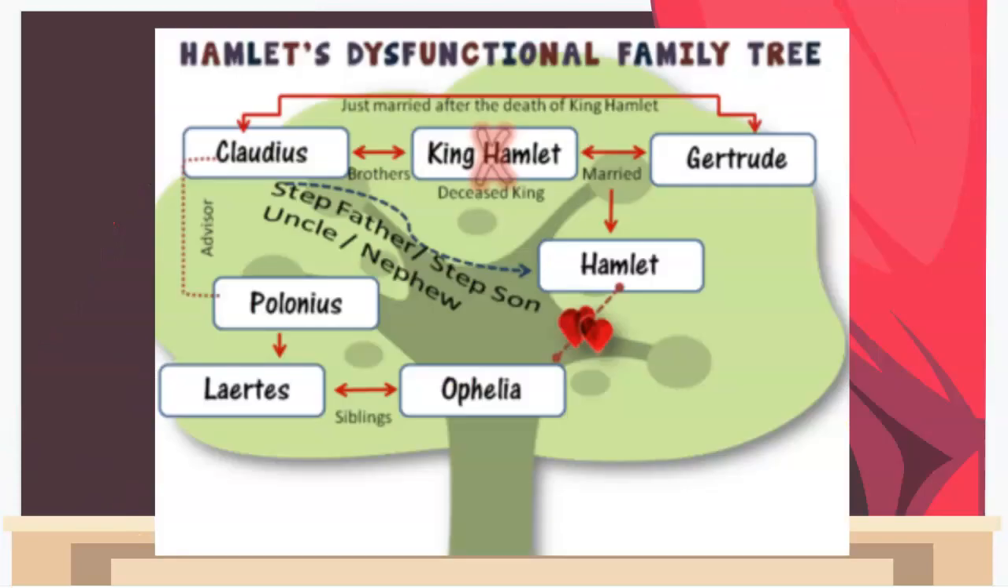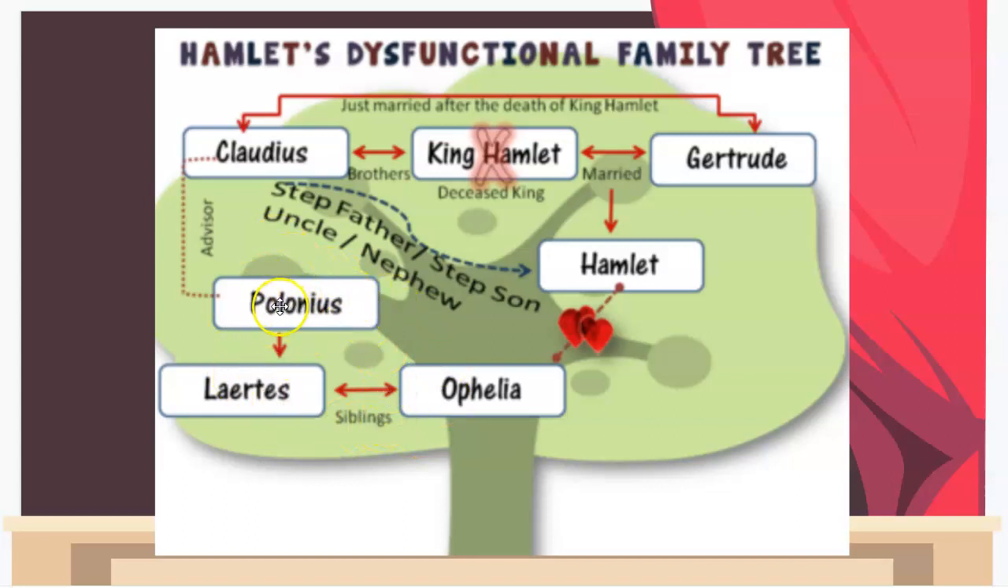Okay? Here we have the family tree of Hamlet, finding that when we did homegoing, the family tree was very important. So here we have this idea of King Hamlet was married to Gertrude. Together they had Hamlet. They only had the one kid. King Hamlet died, and his brother Claudius almost immediately married Gertrude. So now Claudius is the stepfather of Hamlet, as well as the uncle and nephew, and he is married to Gertrude.